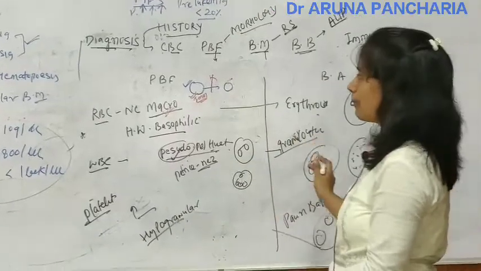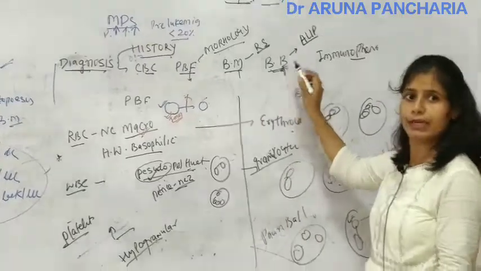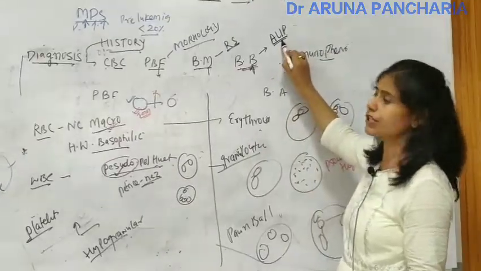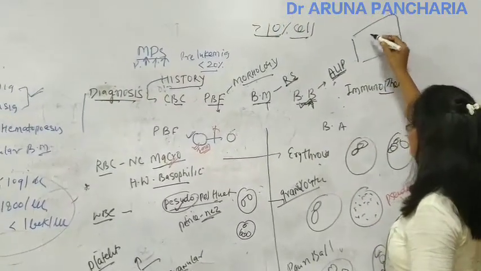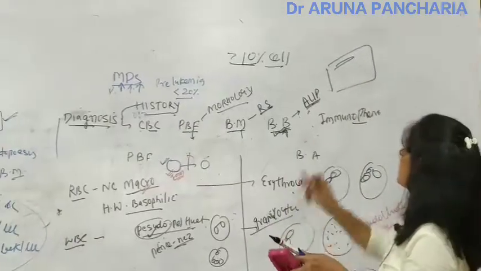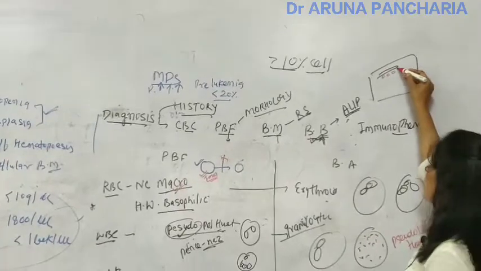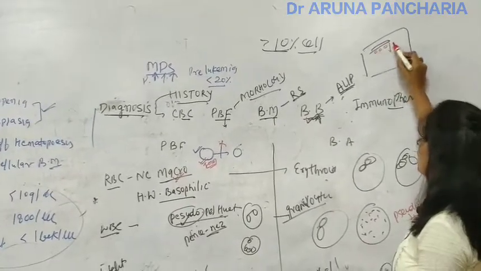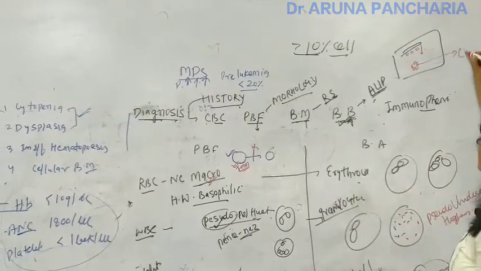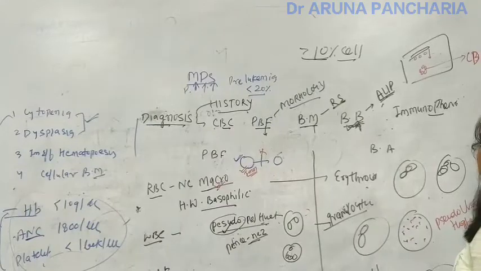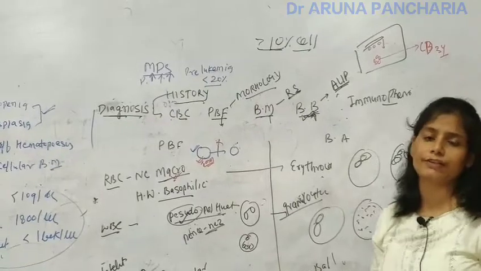So this was all about the bone marrow and the peripheral blood. Now coming to the bone marrow biopsy, I previously told you abnormal localization of the precursors is seen in the bone marrow biopsy, because the blasts are normally seen around the trabeculae. In abnormal localization, they shift from the trabecular location to the central part of the marrow, and then they can be better visualized by CD34 staining.